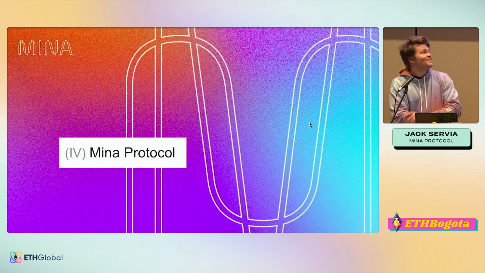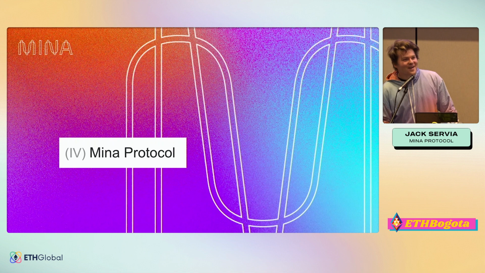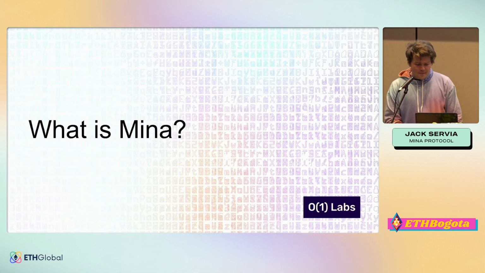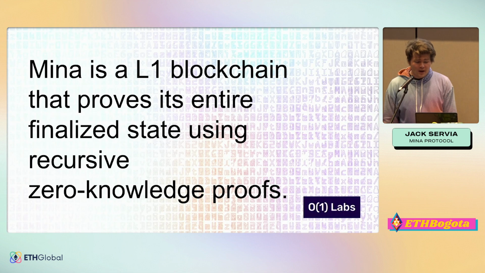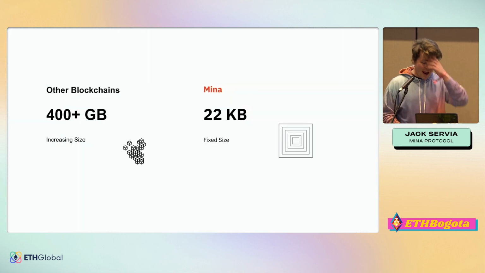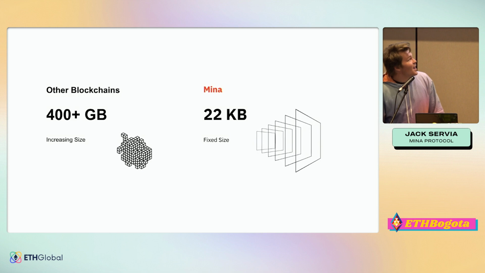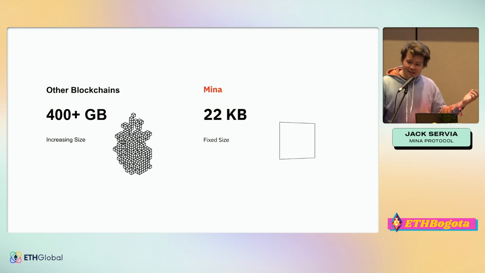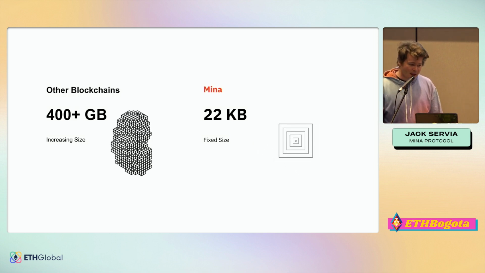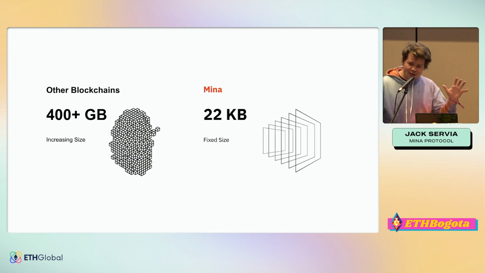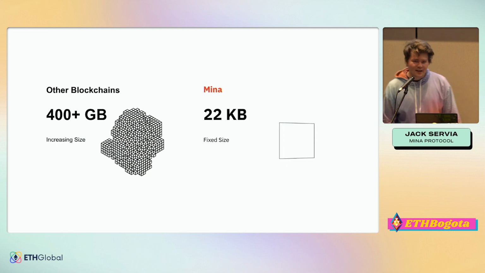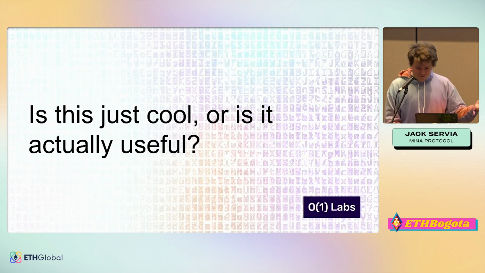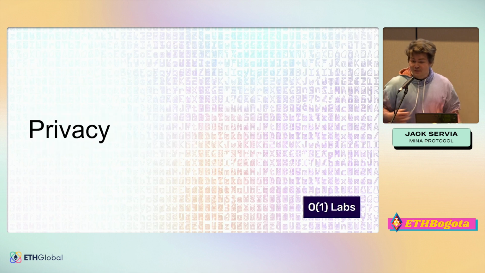Okay, now we're back to where we were with what is Mina protocol. Well, it's a layer 1 blockchain that proves its entire finalized state using recursive zero-knowledge proofs. And because of that, it stays small. You only need 22 kilobytes in order to verify basically that the current finalized chain state for an account is correct. And this is cool, but it's also really useful for quite a few reasons.